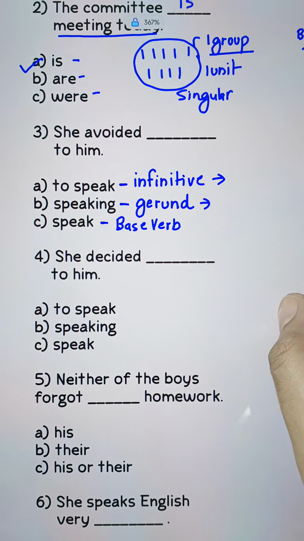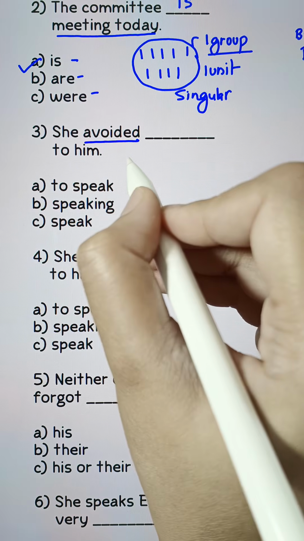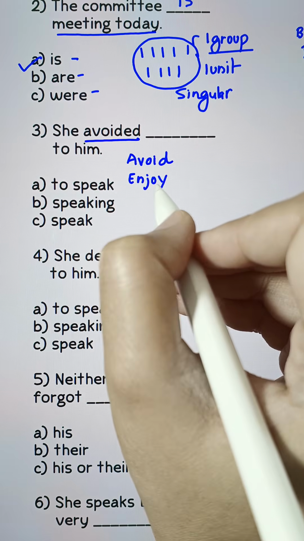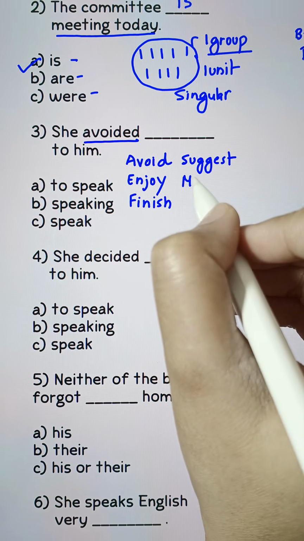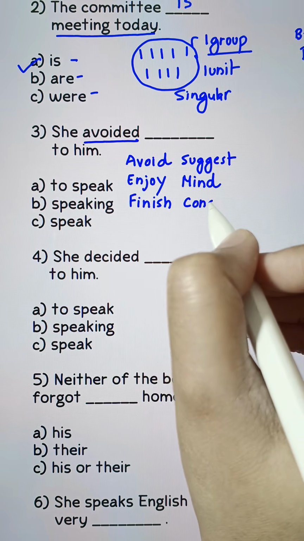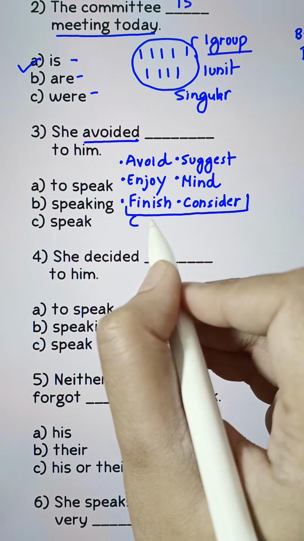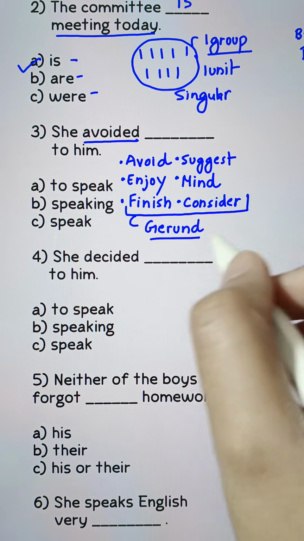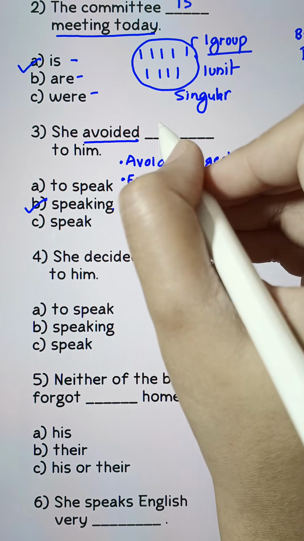So let's find out the correct answer. Here the keyword is avoided. So the rule is verbs like avoid, enjoy, finish, suggest, mind, consider, all of these always follow a gerund. A gerund that acts as noun, ing form of the verb. She avoided speaking to him.